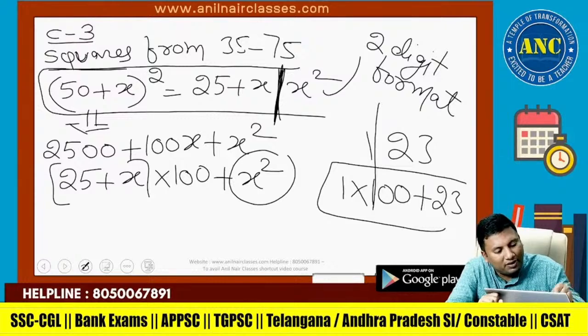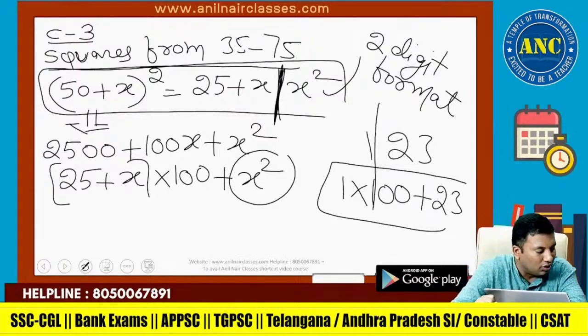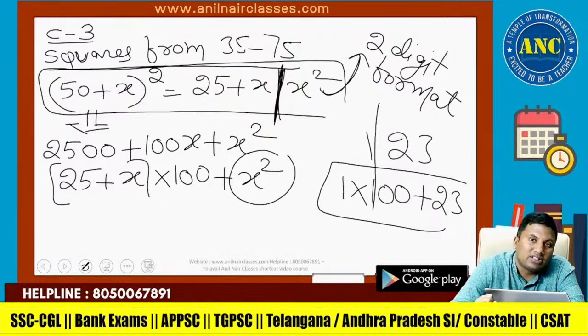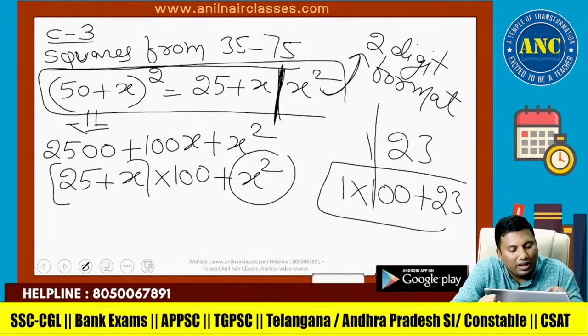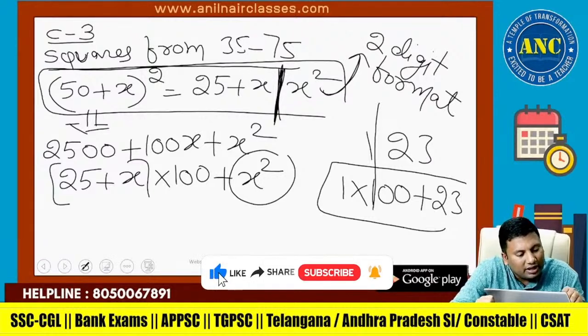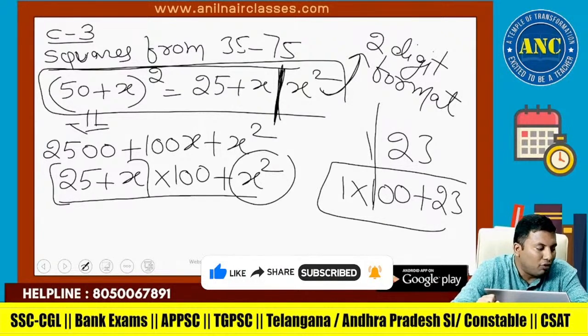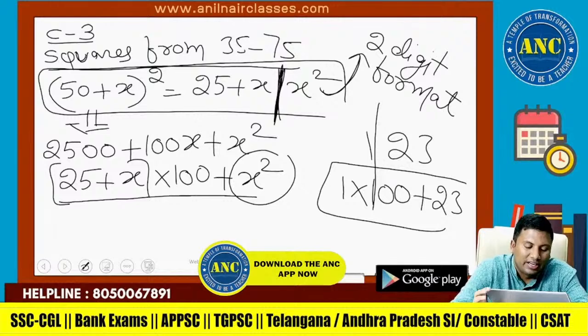I hope the proof is clear. 50 plus x whole square is 25 plus x slash x square. x square should be in a 2-digit format. 50 square plus 2 into 50 into x plus x square, that is (25 plus x) into 100 plus x square. Before 2 digits, if I keep a slash, it is into 100. I hope the logic is clear.